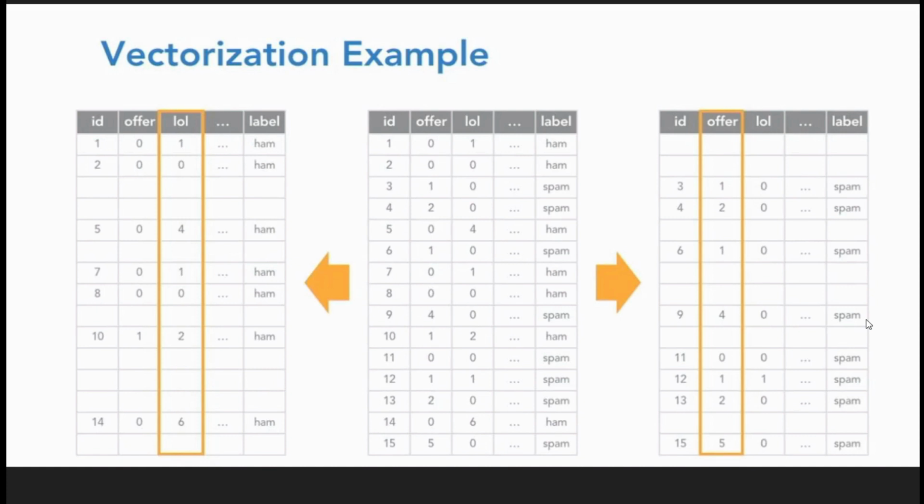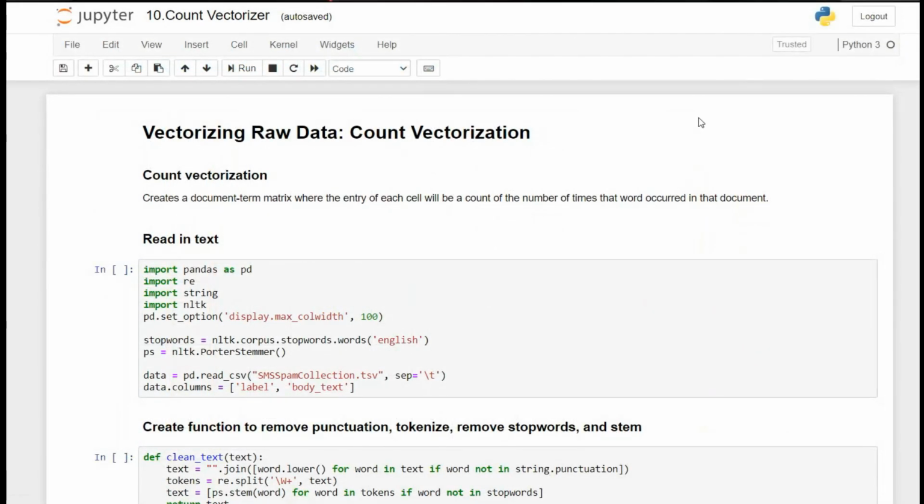This is just one simple example, but the assumptions of machine learning are too complex, out of the scope of what I can explain. For easy understanding, I can say that we can take the example of two words, offer and lol. As we can see in our data set, if the word lol occurs more, then it is likely to be ham, or if the word offer occurs more than lol, then it is likely to be spam. So like this, vectorization will help machine learning to make relations. So guys, this was a basic example of how vectorization works.